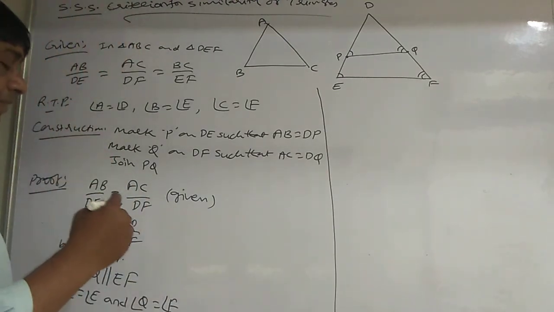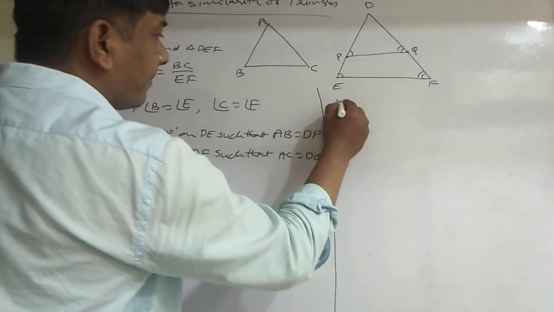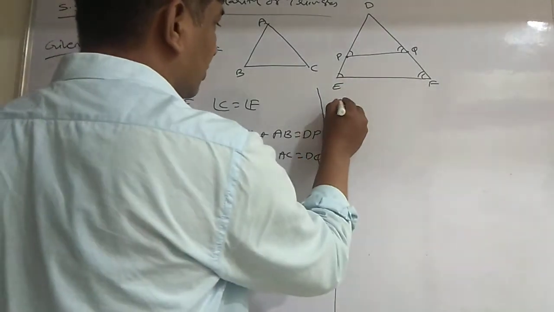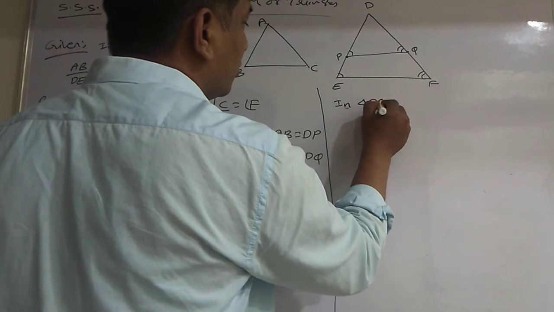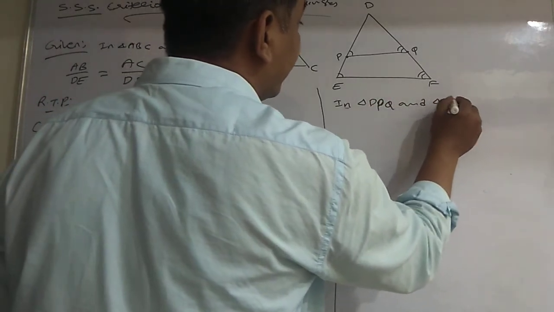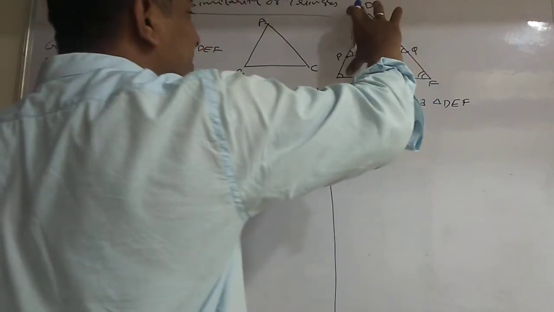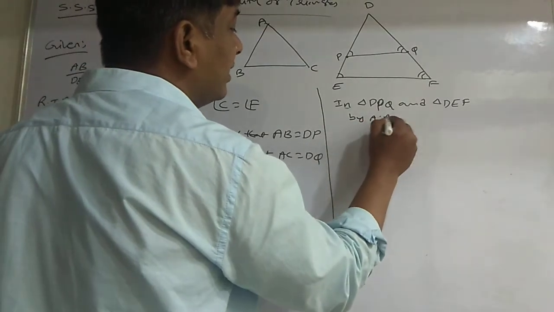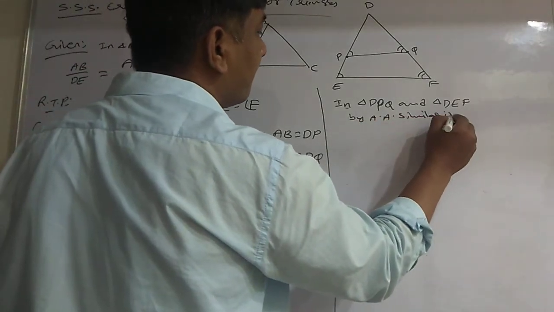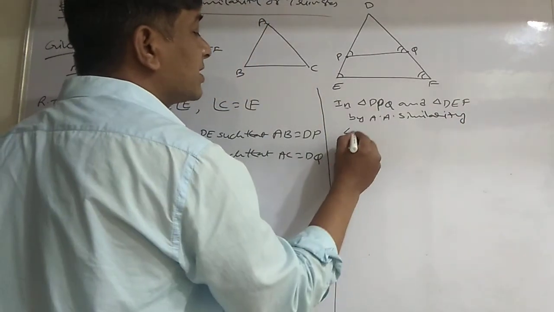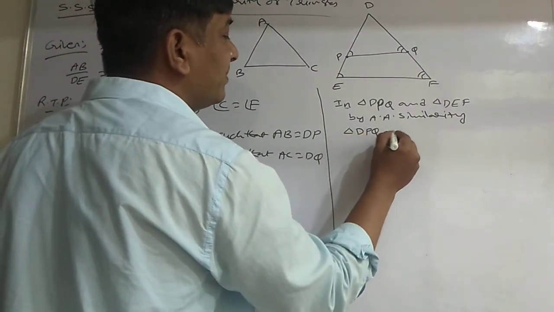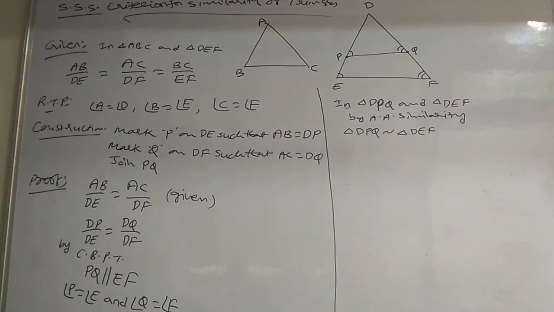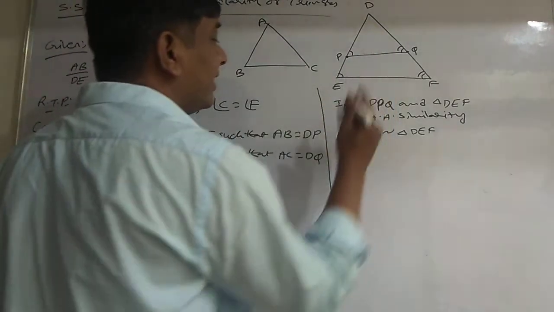By AAA similarity in triangle DPQ and triangle DEF, triangle DPQ is similar to triangle DEF.